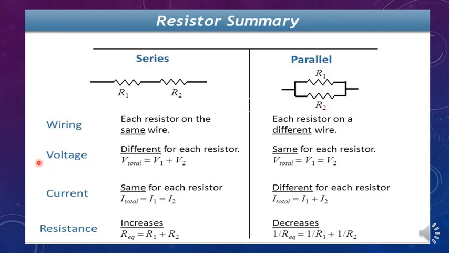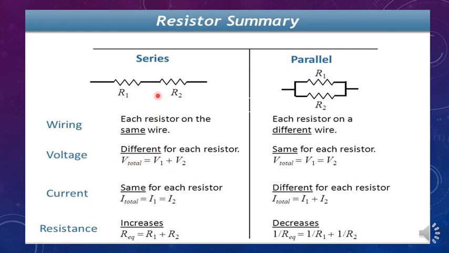What is voltage? Do you remember the other name of voltage? It is potential difference. So coming to voltage, in case of series, the voltage is divided for every resistor. It gets divided however many resistors you connect. So many potential differences you will have. That means different voltages for each resistor.